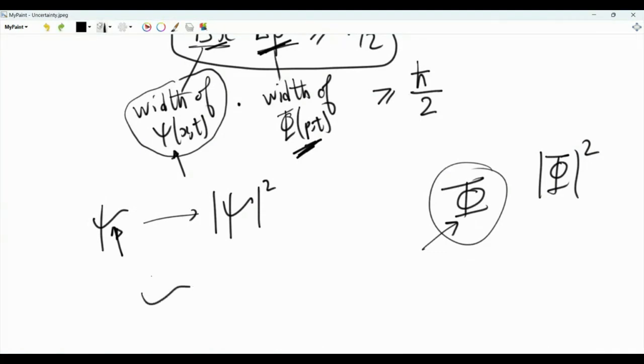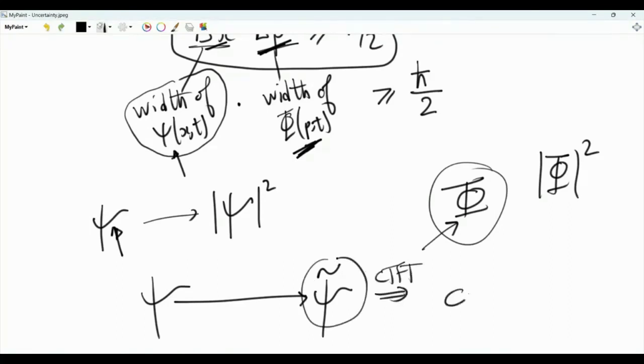Now, if we have one object and we started with epsilon, then we measured the position of that quantum object, then suppose that this epsilon, due to the measurement operation, is changed to another wave function, which is epsilon tilde. Now, if afterwards we try to measure the momentum, we do have an uncertainty relation. Epsilon tilde has a Fourier transform.